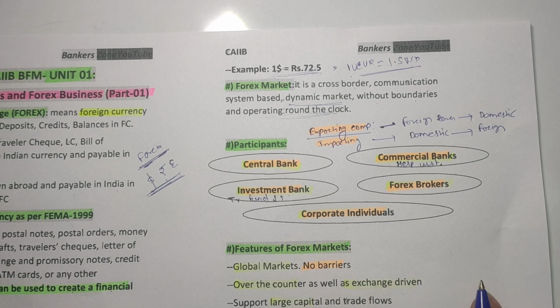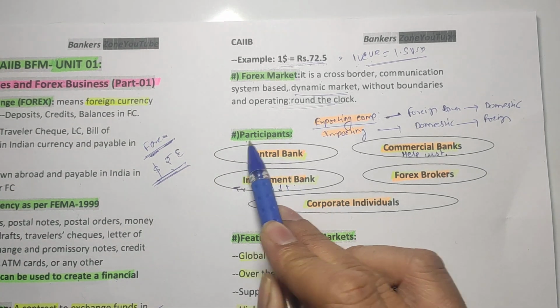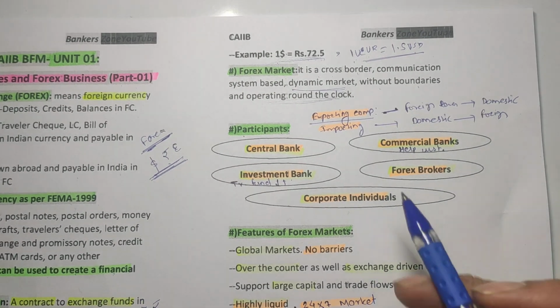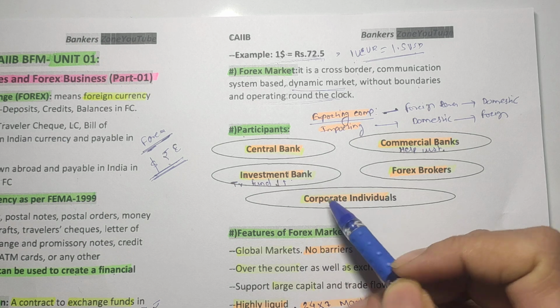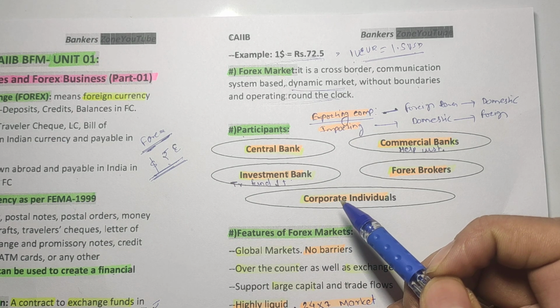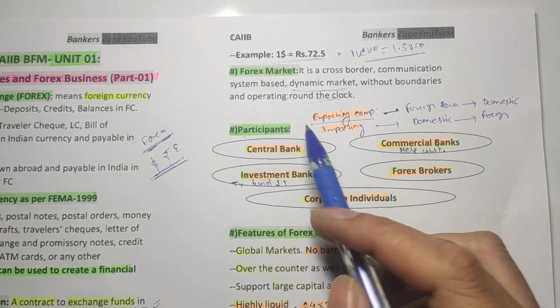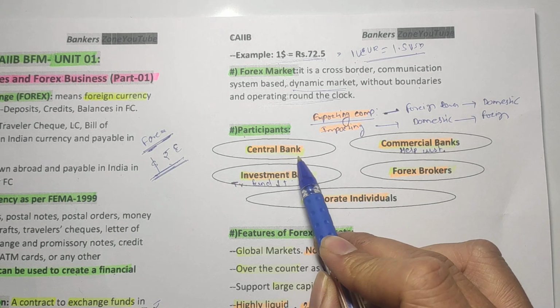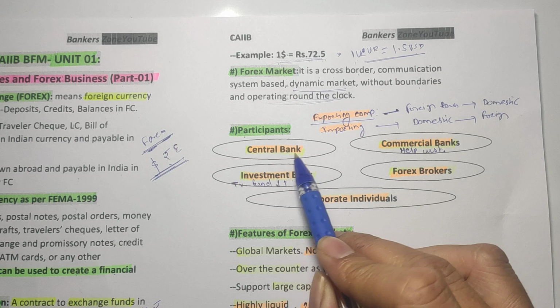So next important is, what are the participants in the forex market? How does the forex market actually run? Friends, there are mainly five to six, seven participants. Very first is the central bank, in the case of India, the RBI.